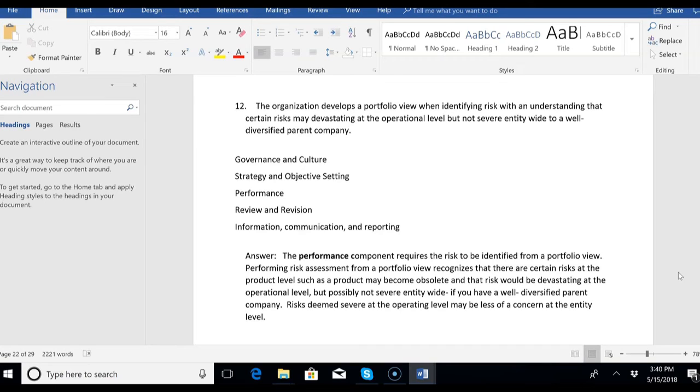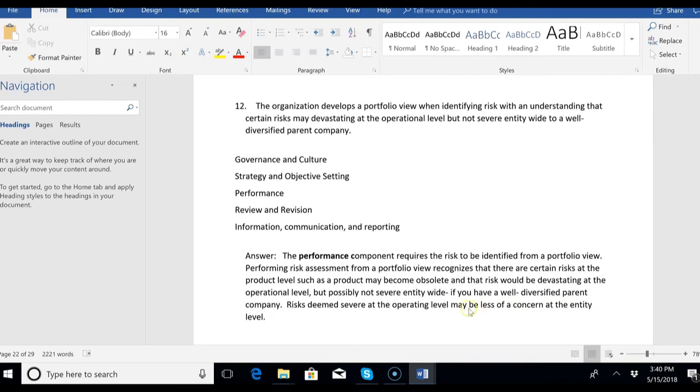But entity-wide, we're okay because we have all these different brands, and that keeps us diversified. That's part of the performance component according to the 2017 ERM model. The performance component requires the risk to be identified from a portfolio view. And performing risk assessment from a portfolio view recognizes that there are certain risks at the product level, such as a product may become obsolete, and that would be a devastating risk at the operational level, but possibly not severe entity-wide if you have a well-diversified parent company.